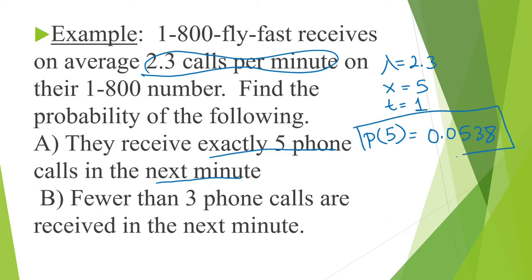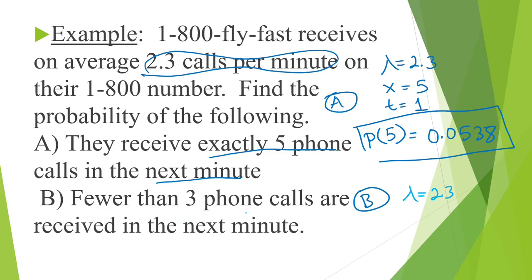0.0538. There is about a 5.38% chance that we receive exactly 5 phone calls in the next minute. And that's for part A. For part B, we have lambda equal to the same value. Lambda is still 2.3.